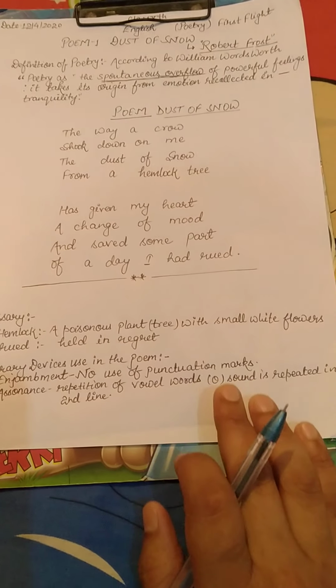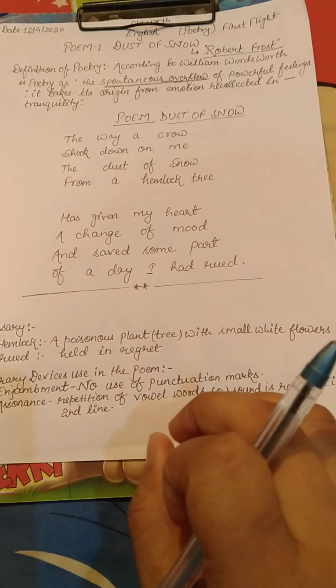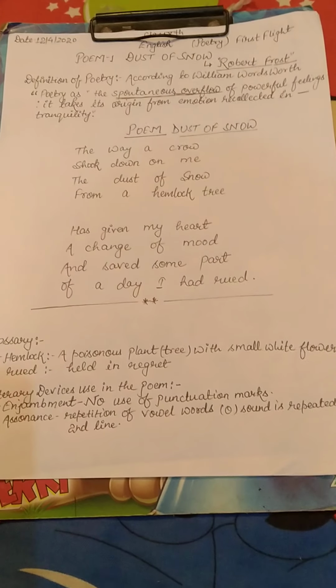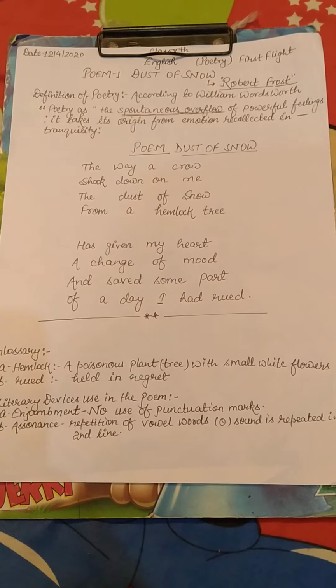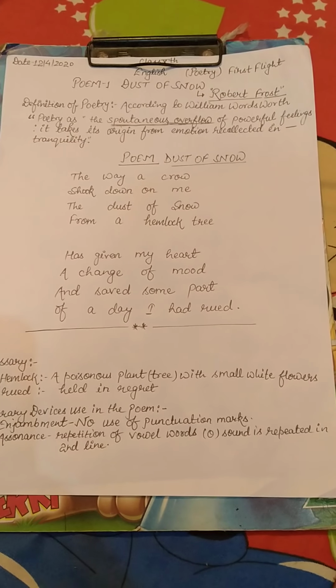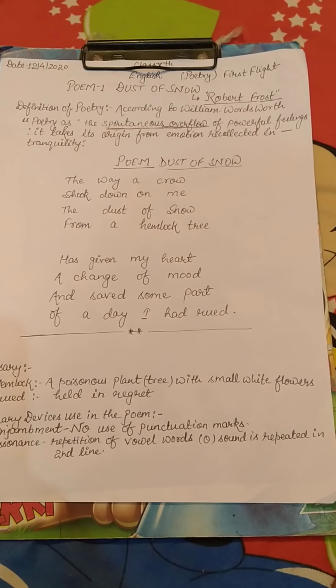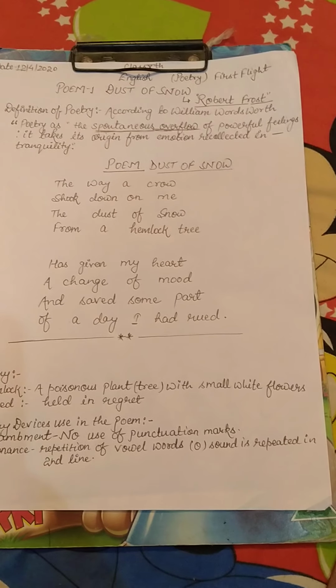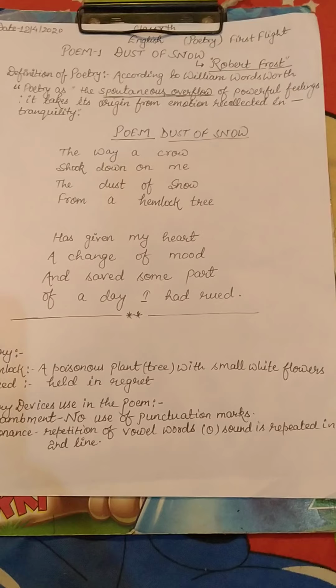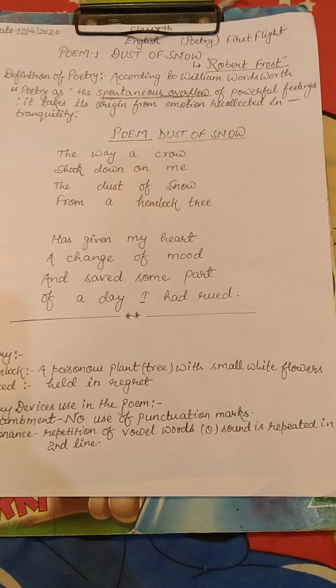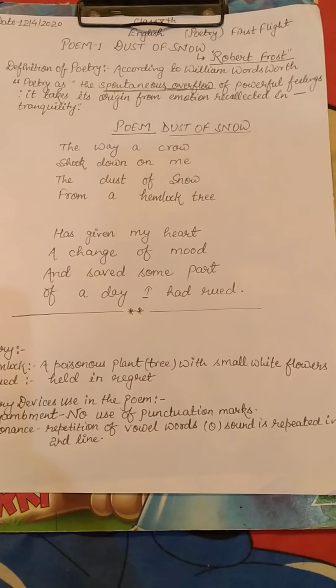The poet says that a crow sitting on a hemlock tree shook off the dust of snow on the poet. This simple incident changed the mood of the poet. The hemlock tree is known as a poisonous tree.